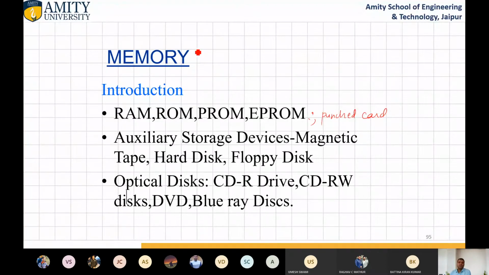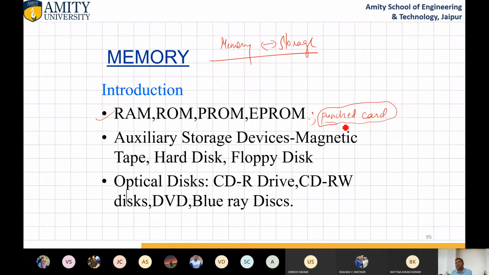Let us start memory. There are different types of memory. Okay. And what is the difference between memory and storage? We will learn in this lecture also. Fine. So memory is different from storage. Okay. So let us see. In this lecture, we will cover RAM, ROM, PROM, EPROM, punch card, etc. Actually, punch card is already discussed.